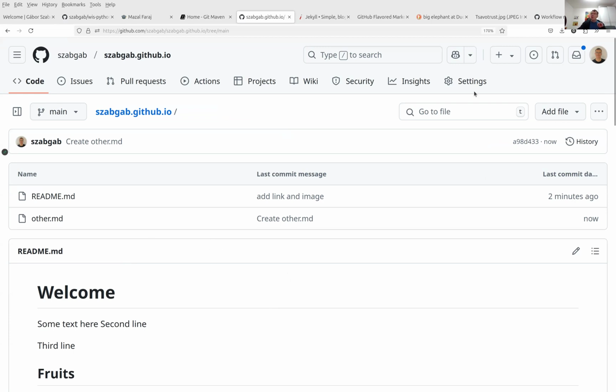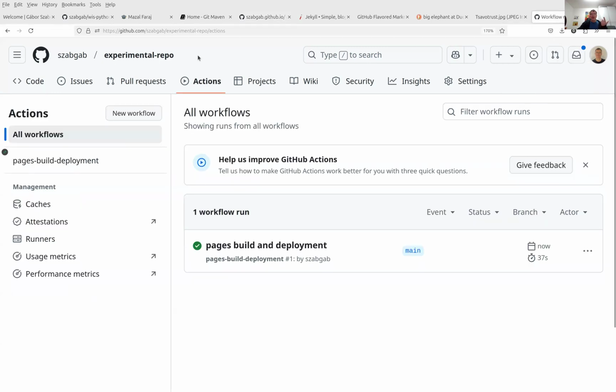In the meantime, we can go back to where we were with the other one. Okay, so this one is the experimental repo. I copy the name so I won't make a typo there. So this is called, in my user, experimental repo. A random, basically any arbitrary name, any repository.